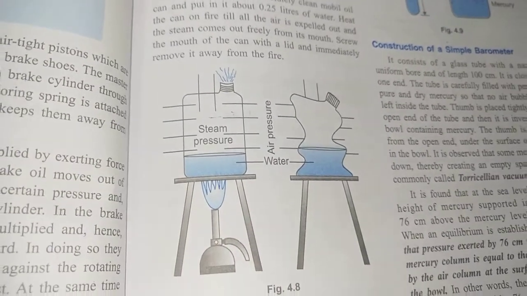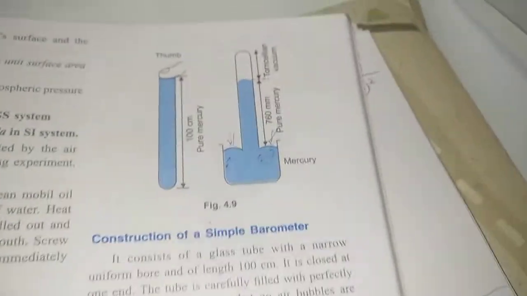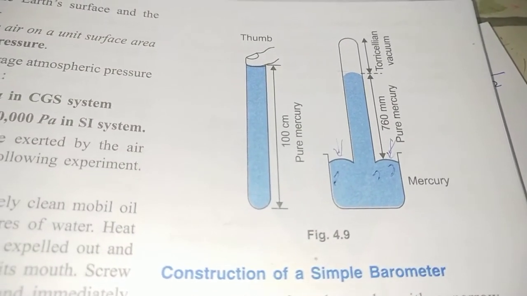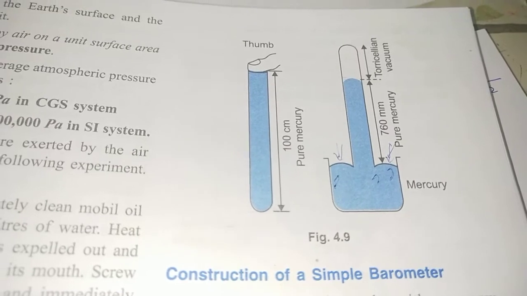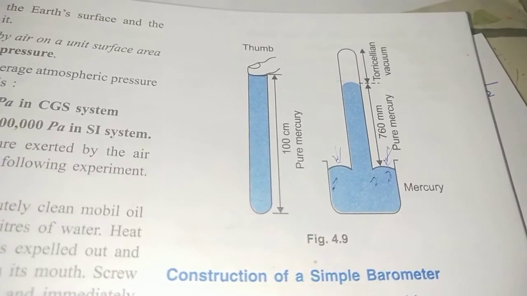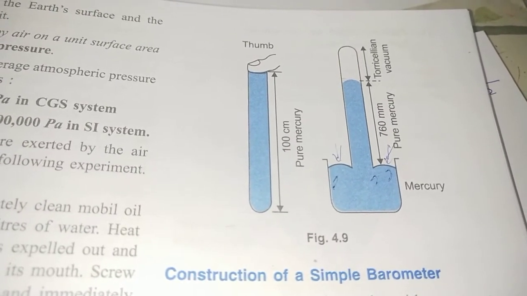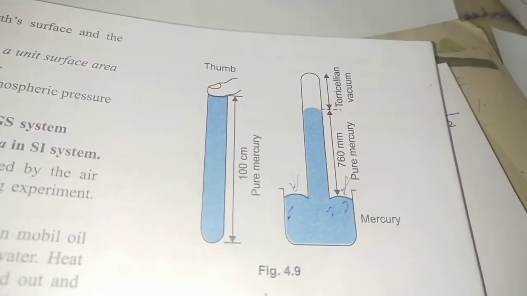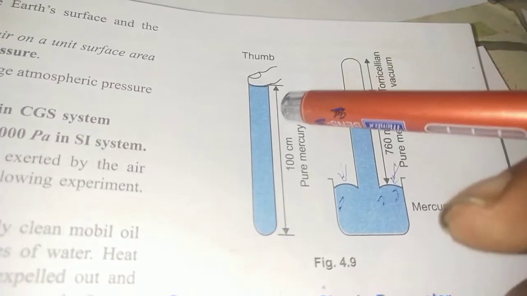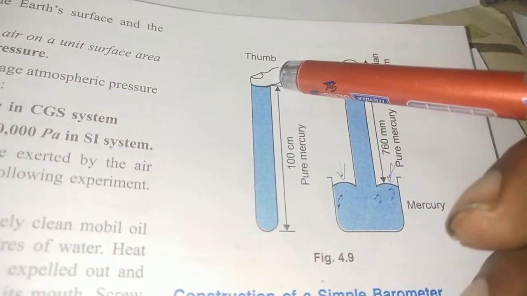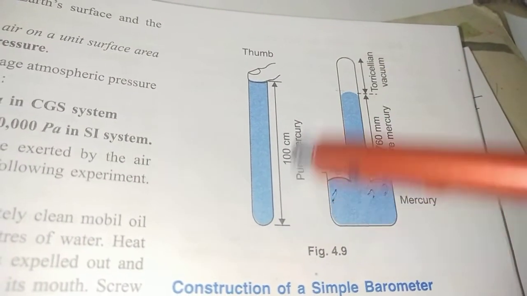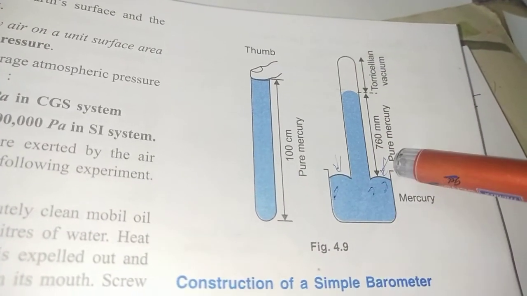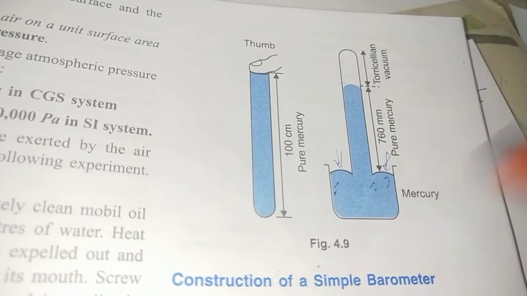Alright children, moving ahead to study this more precisely, a barometer was constructed to measure how much atmospheric pressure is exerted. You must have already studied this in previous classes. We take a 1 meter long tube filled with mercury from 0 to 100 centimeter, then invert it and place it in a trough or beaker already containing some mercury.